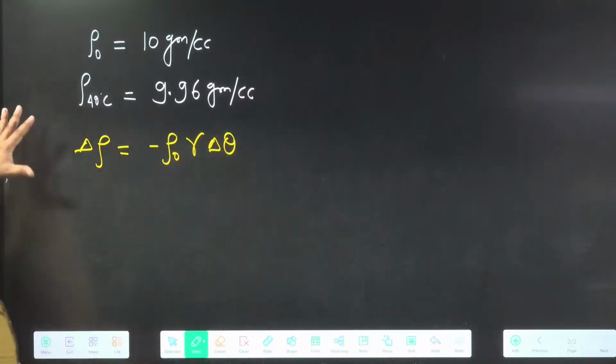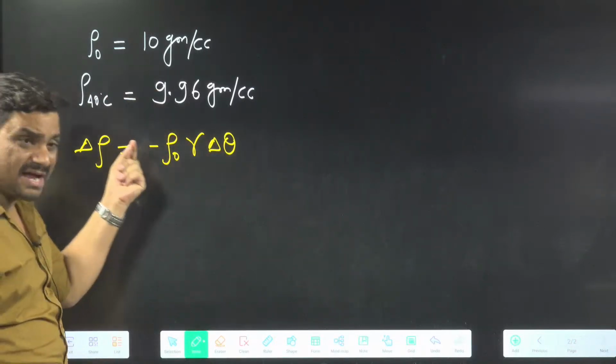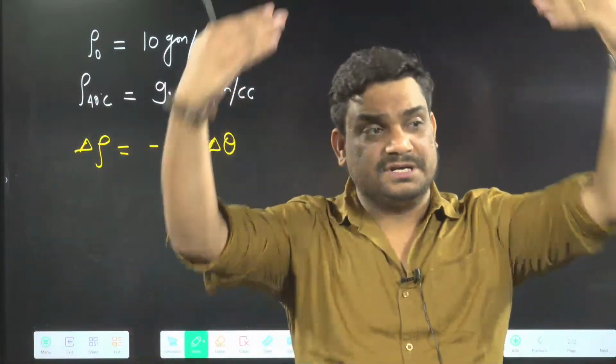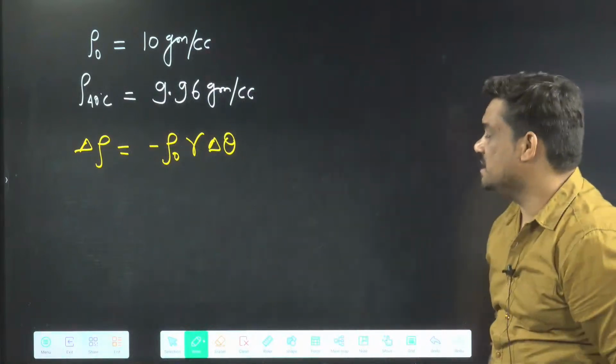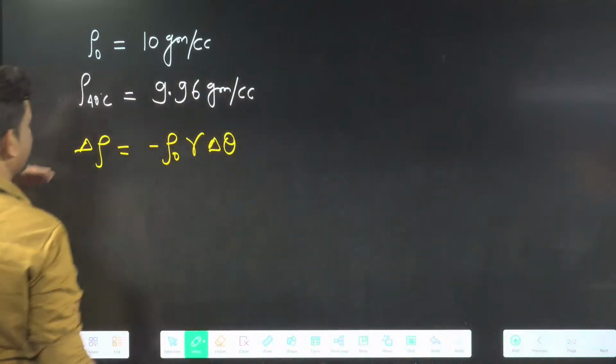The density formula is the same as volume, with no major difference. Only that minus is coming, and minus only indicates that volume is increasing and density is decreasing.